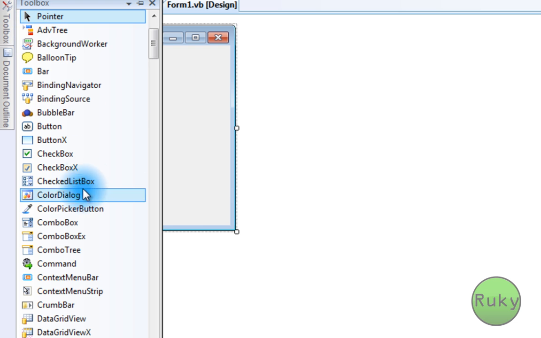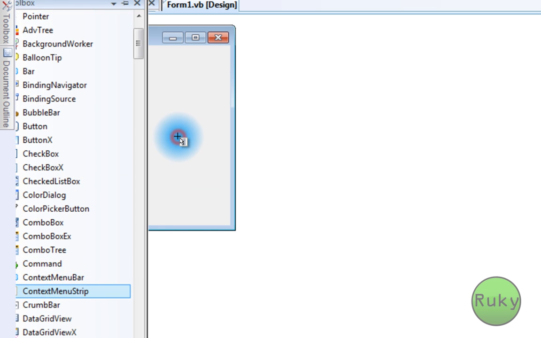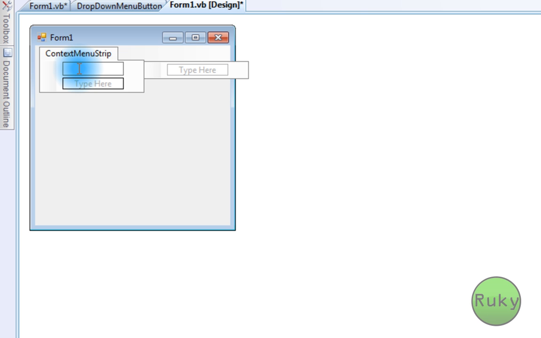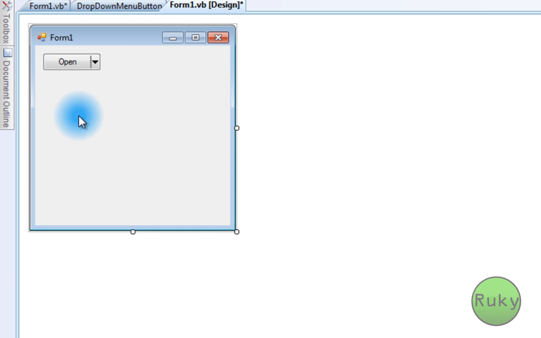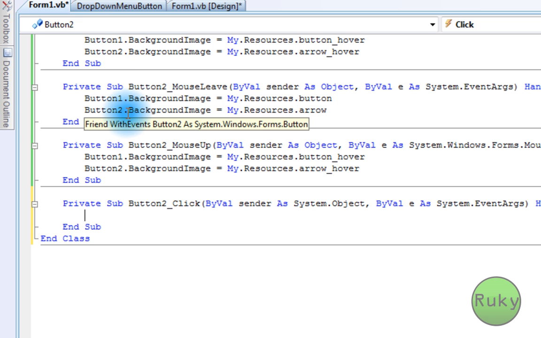Go to Toolbox and select Context Menu Strip. Let's add item open as, for example, like this. Okay, let's double click our arrow and type the code dim